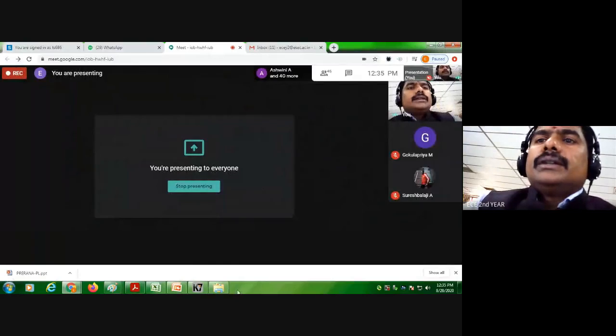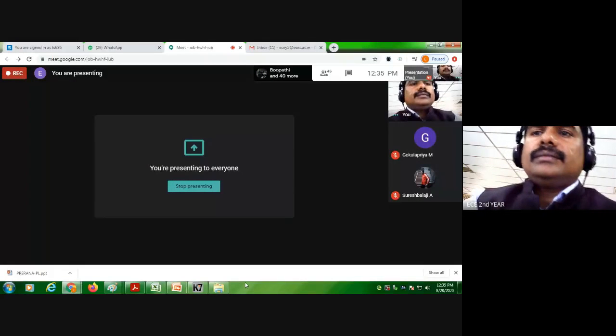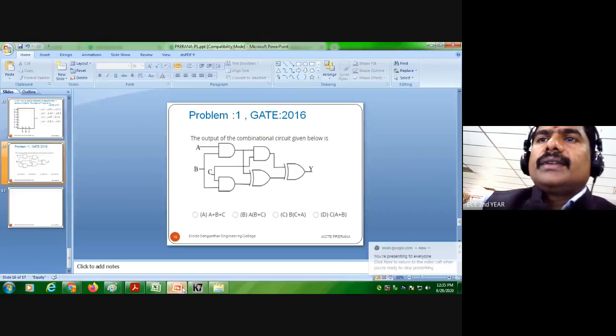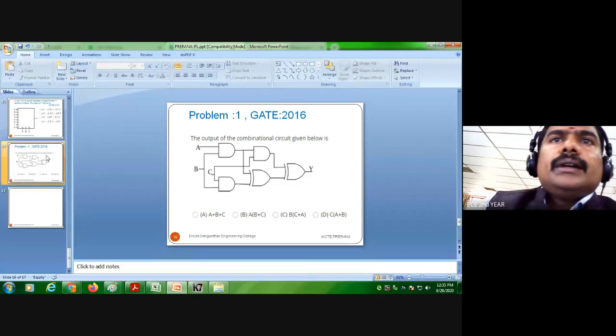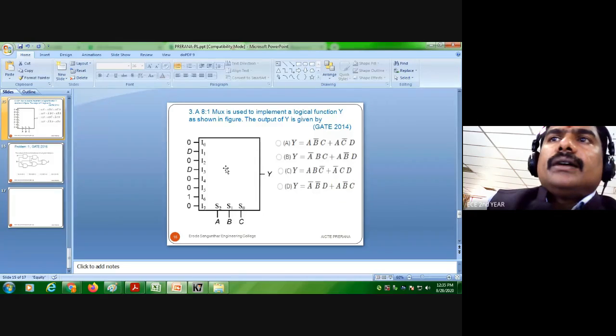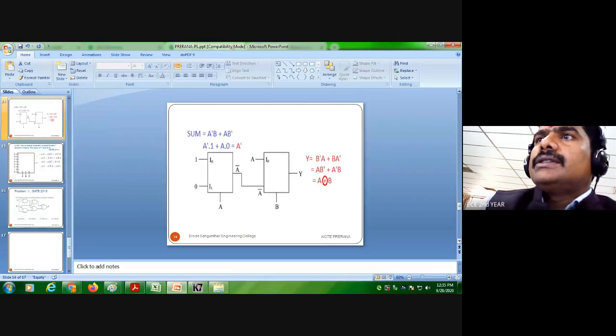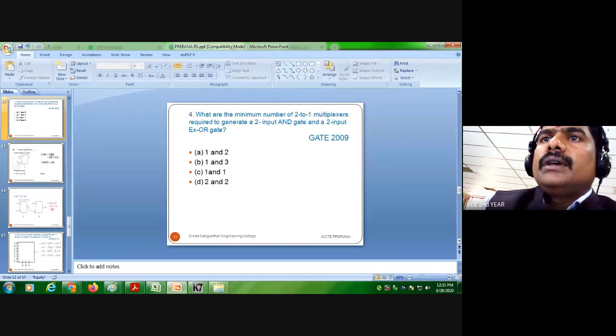So what we discussed, the answer becomes the first choice. What is the minimum number of 2:1 multiplexers required to generate a 2-input AND gate?